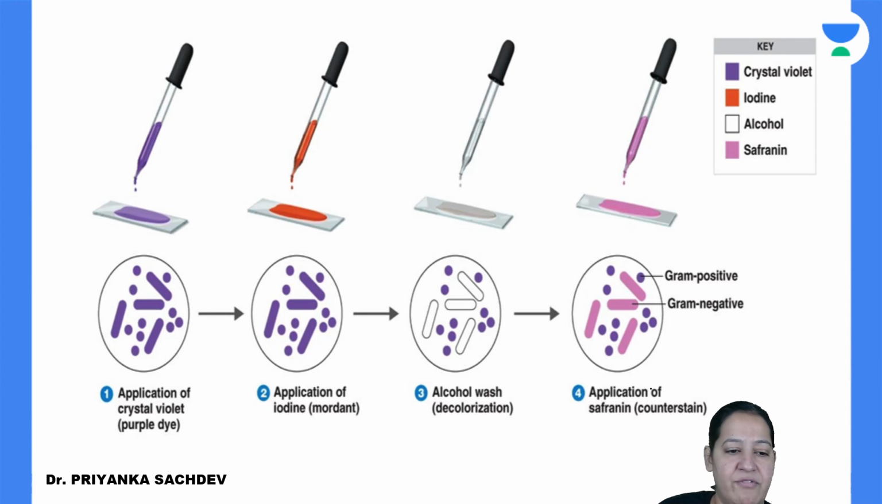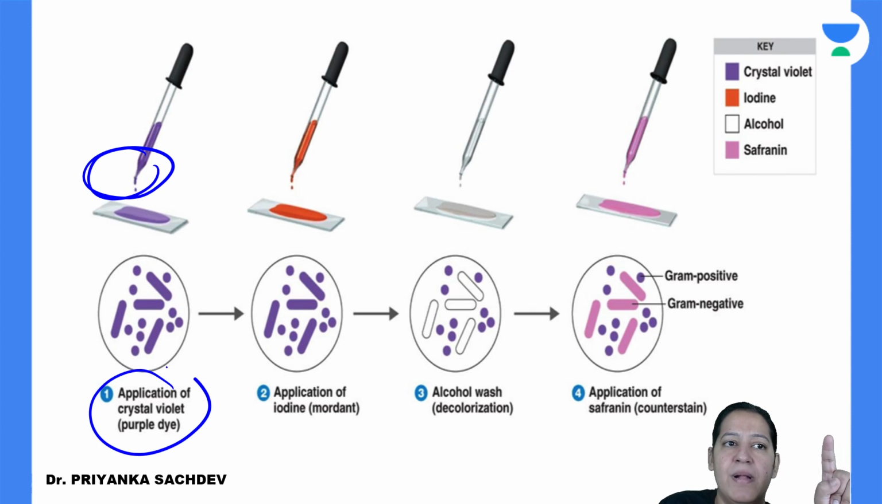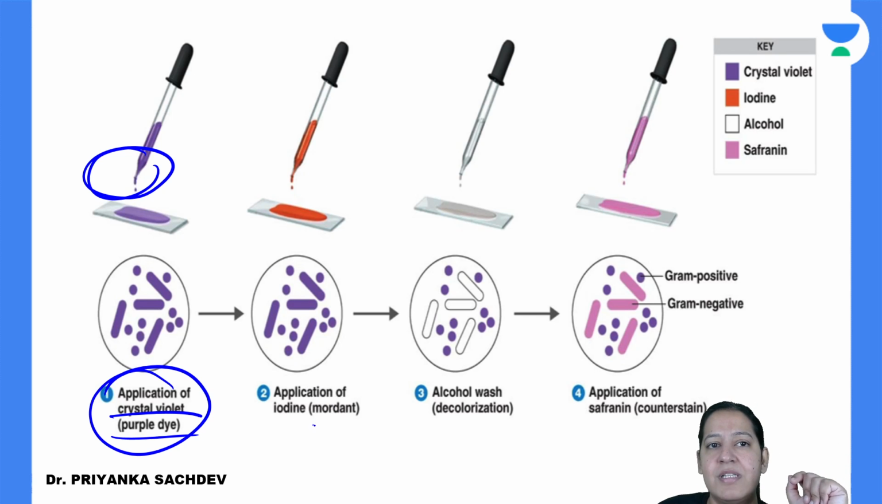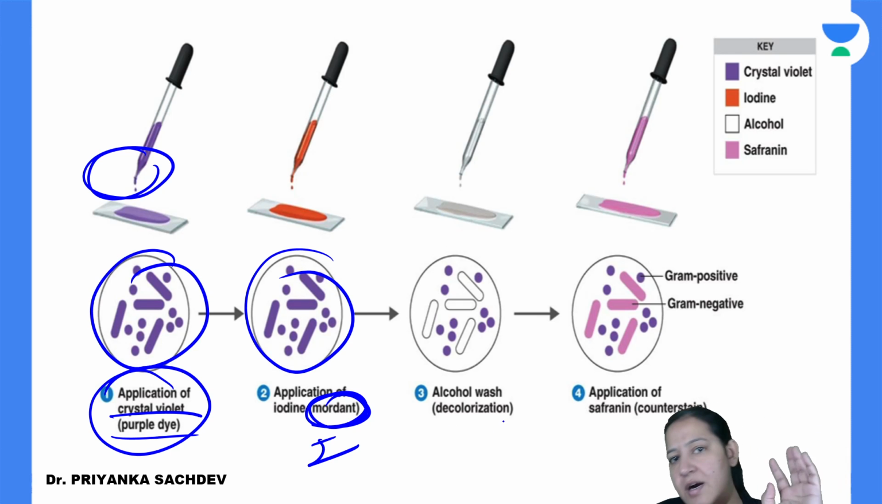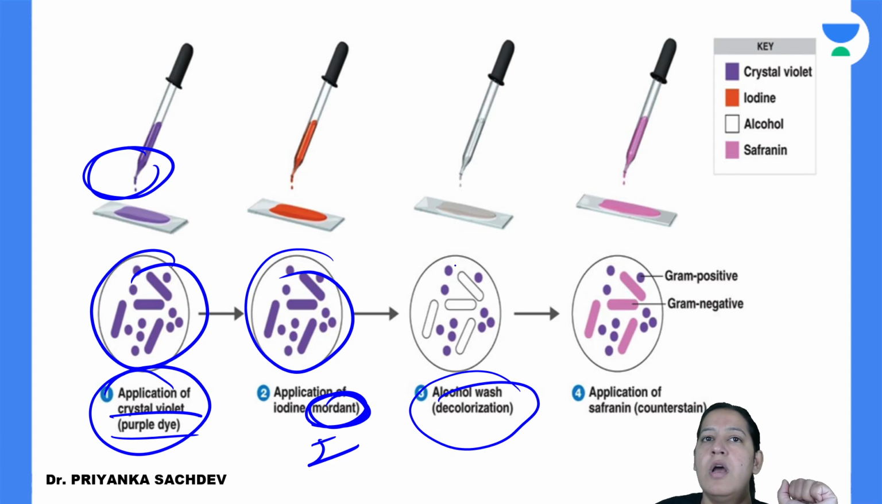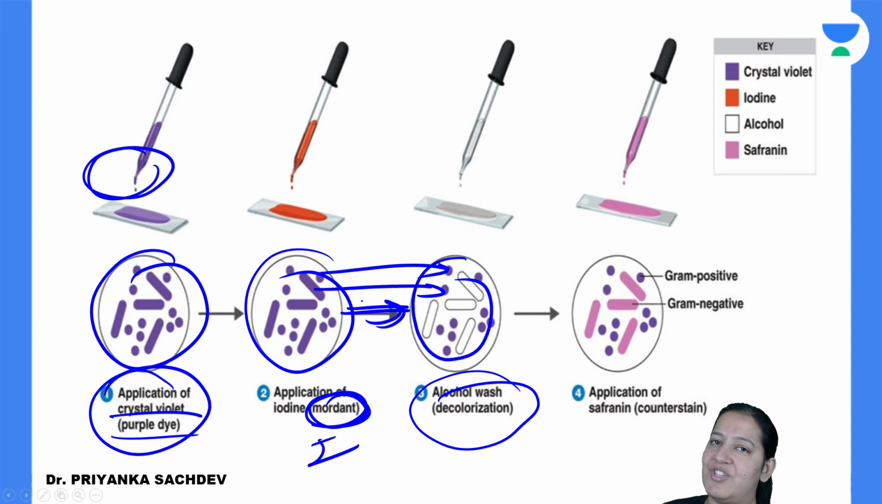Here also you can see the four steps in front of you. The first step is a violet stain, that is purple or violet stain, crystal violet. That is the primary stain. The second step is mordant. Mordant is iodine. So again they are violet only. All of them are violet only. The third step is decolorizer, that is ethanol. Now see, some of them become transparent and some of them are resisting decolorization. So some of them are purple, some of them are transparent.